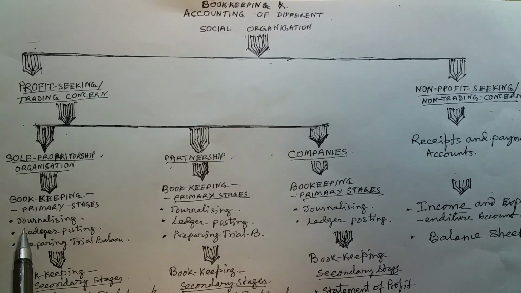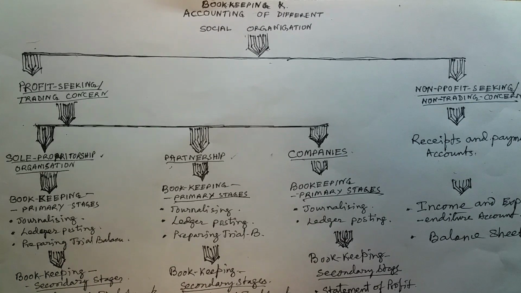Throughout the year we record transactions in the journal, and from the journal we finally record them in the ledger. Then we close the ledger accounts and get the balances. Taking the debit and credit balances of the different ledger accounts, we prepare a statement which is called the trial balance. Trial balance is a statement prepared just to check the arithmetical accuracy of the books of account.